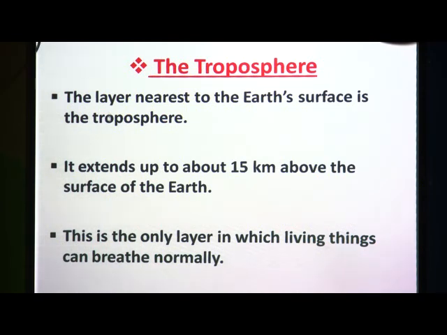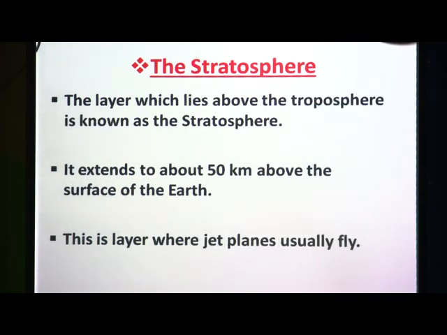So, what is meant by troposphere? The layer nearest to the earth's surface is the troposphere. Afterwards, we have the stratosphere. What is meant by stratosphere? The layer which lies above the troposphere is known as the stratosphere.